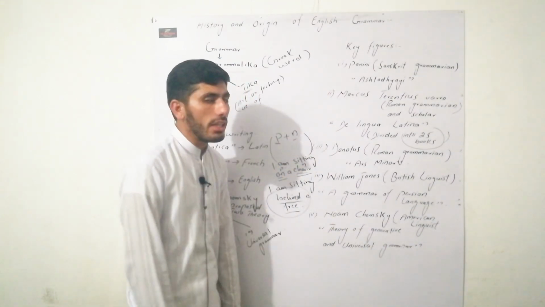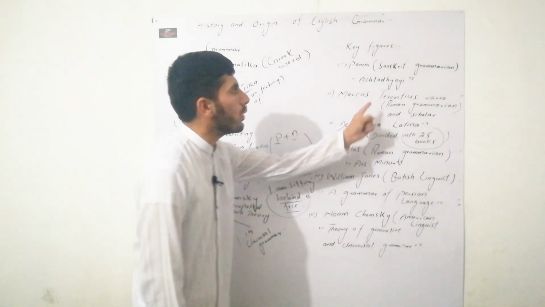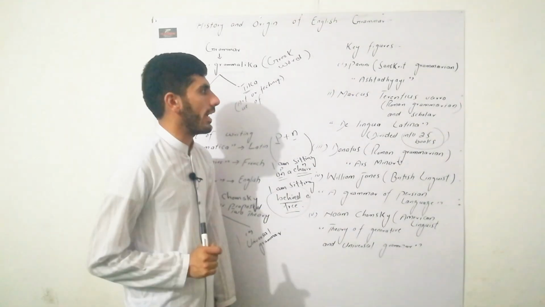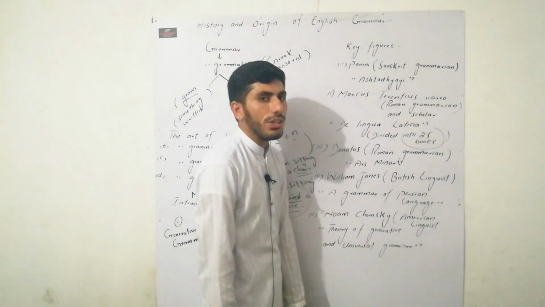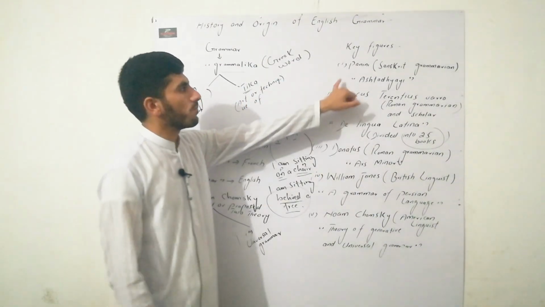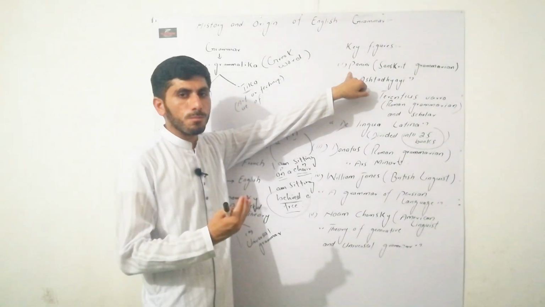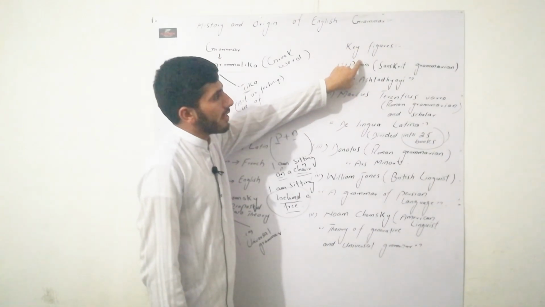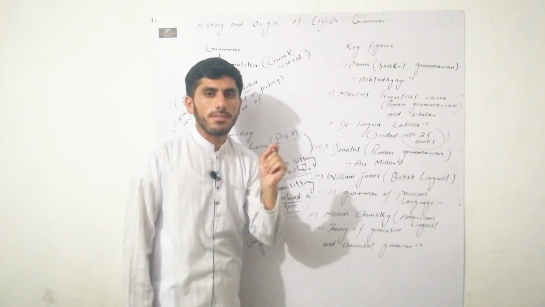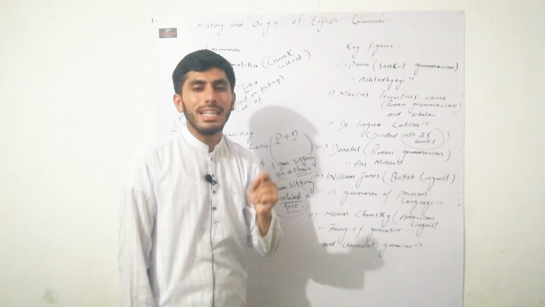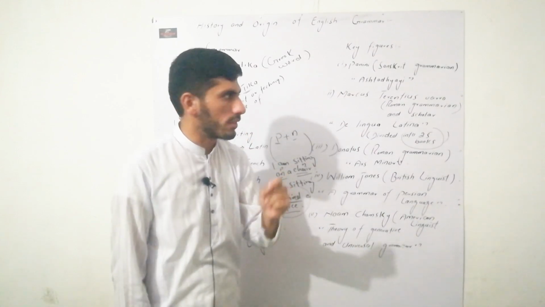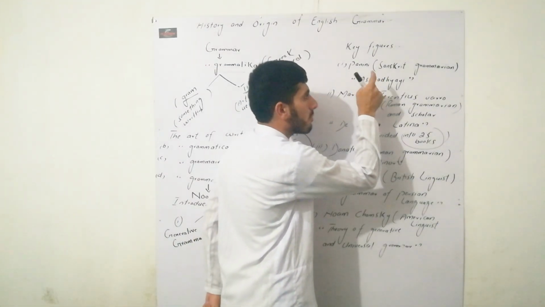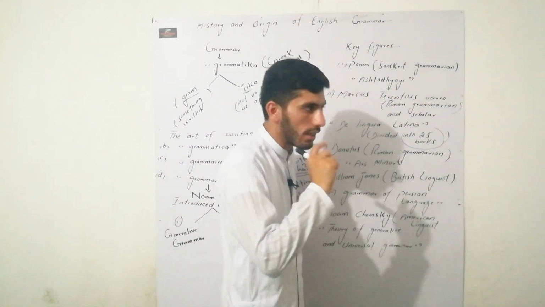His famous work is Ashtadhyayi. Remember one thing more: in the history of grammar, it has been written that Panini is called the father of grammar because of his famous work Ashtadhyayi.